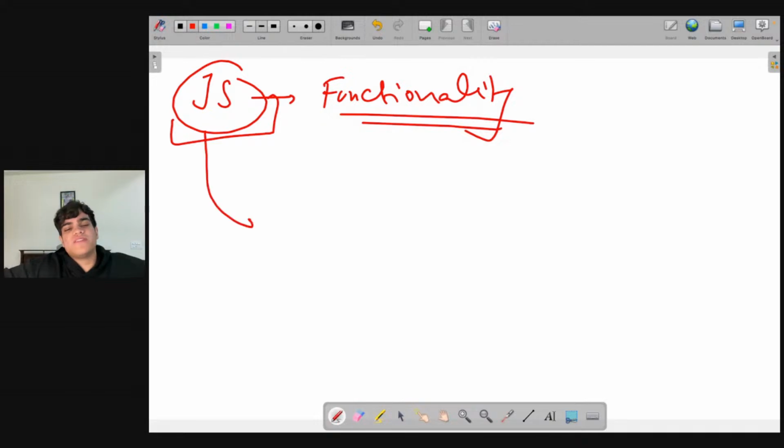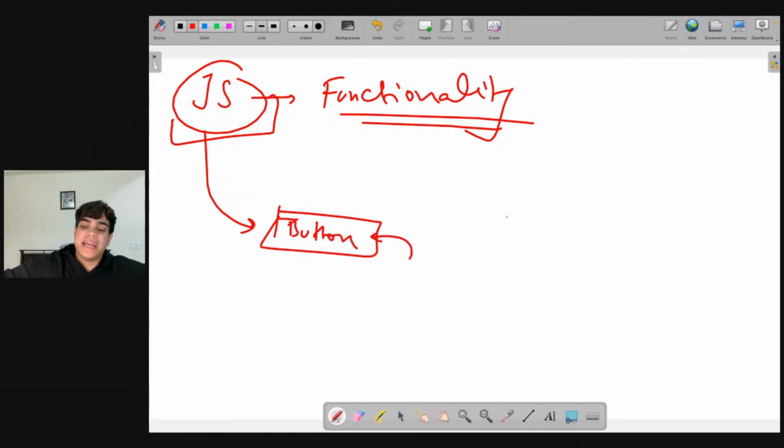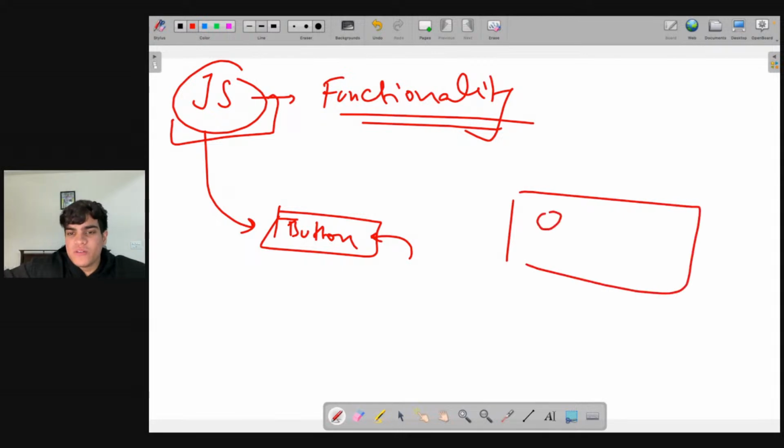Similarly, JavaScript is the functionality part of my website, and what it allows me to do is, if there's a button, I'll click on this button and something will happen, right? I click on my keyboard, something needs to happen, right? Let's say I have my Pac-Man over here. If I'm clicking on the down arrow key, my Pac-Man should go down. If I'm clicking on the right arrow key, my Pac-Man should go right, right? And that is the functionality part.